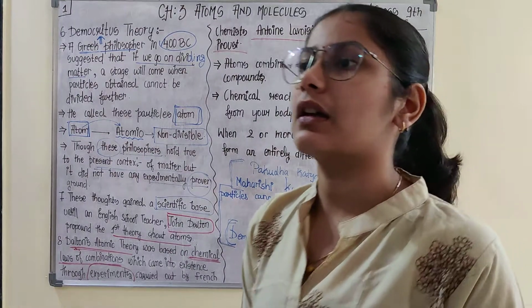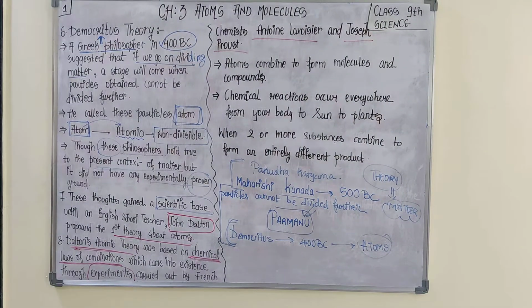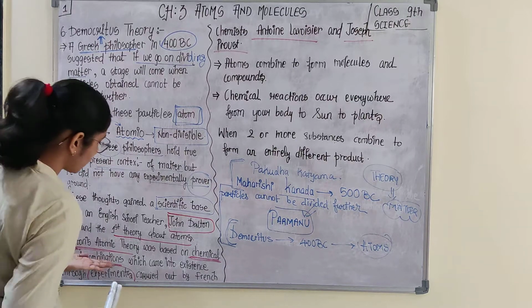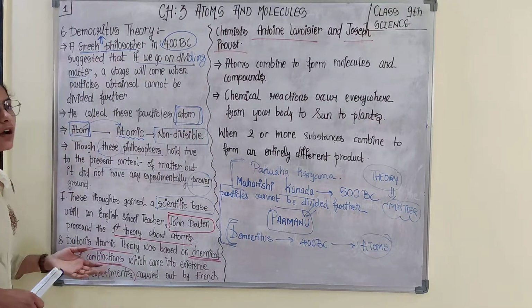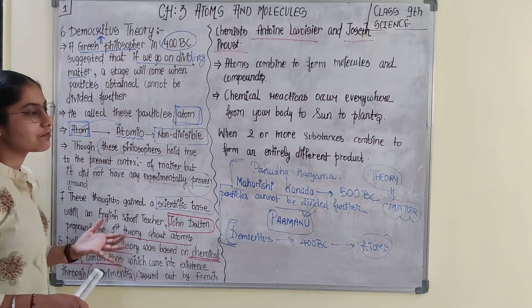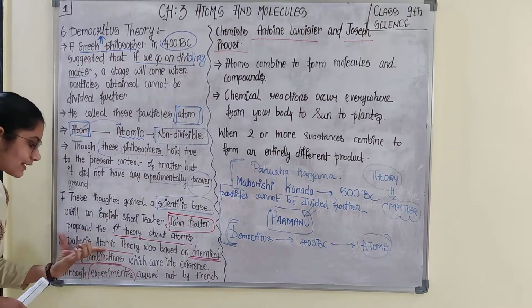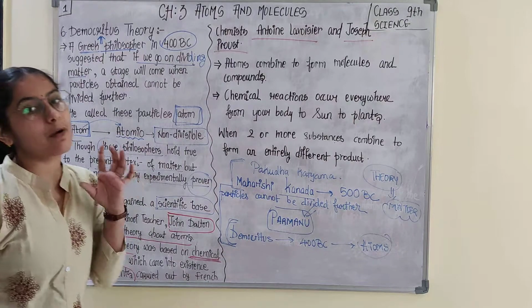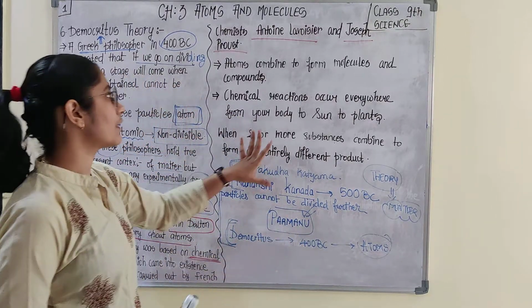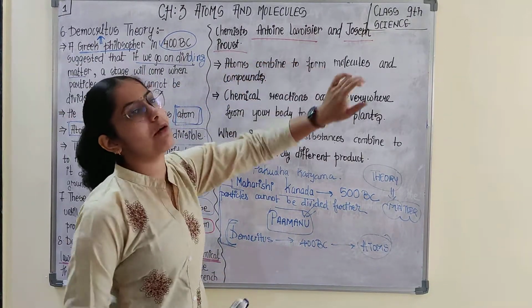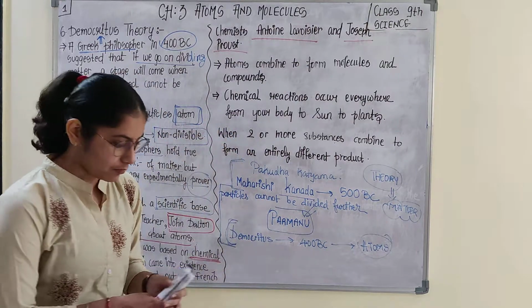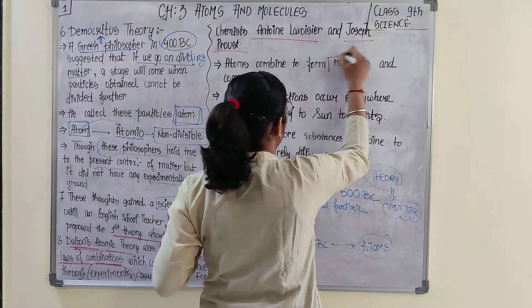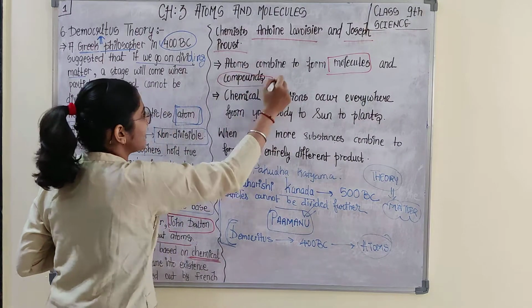These two French chemists, Joseph Proust and Antoine Lavoisier, performed experiments and gave these laws, and this knowledge was used by Dalton to give his atomic theory. Atoms combine to form molecules and compounds, which we are already aware of.